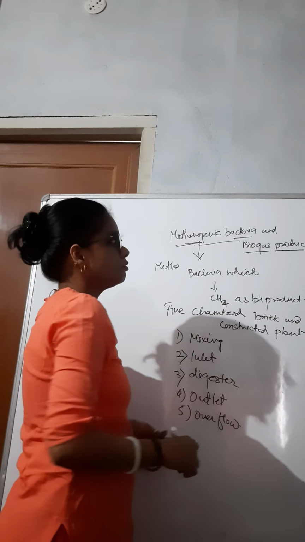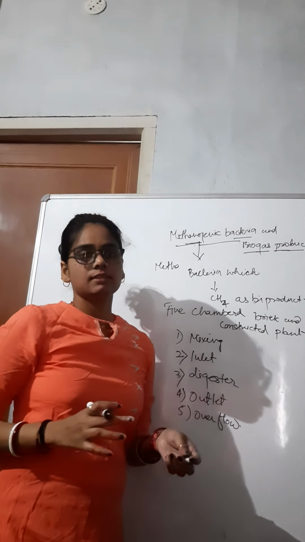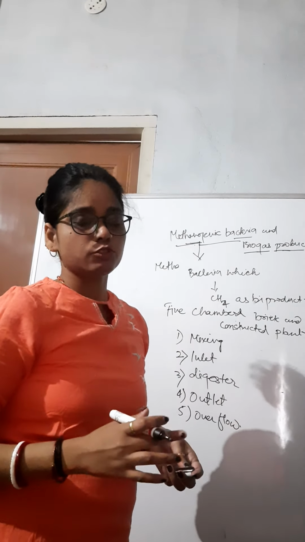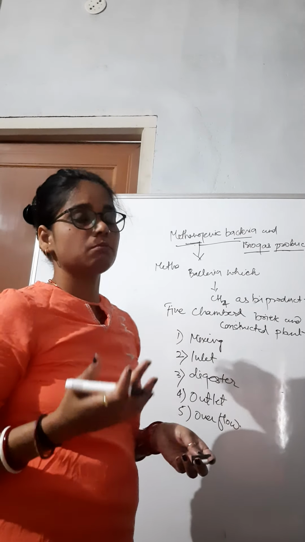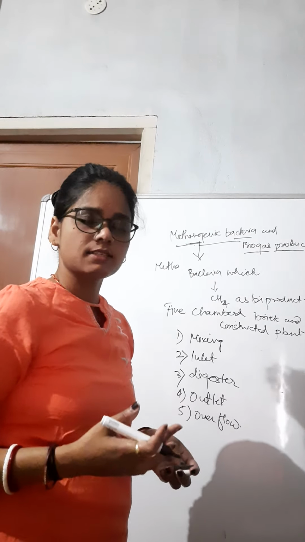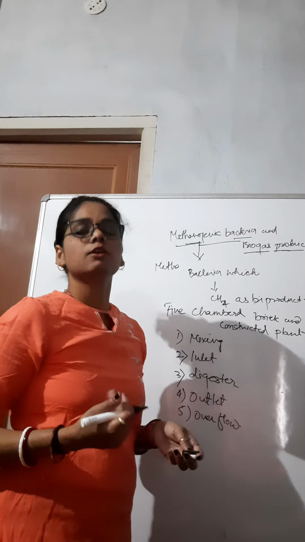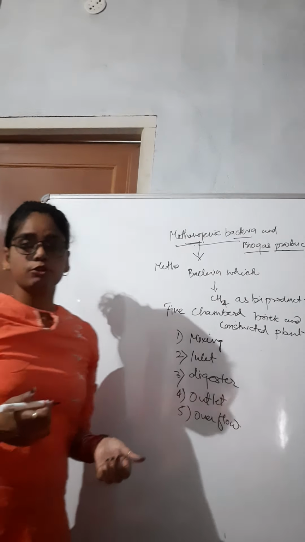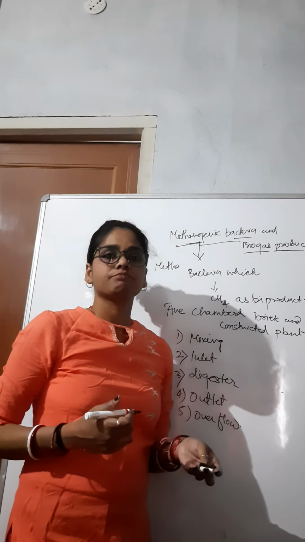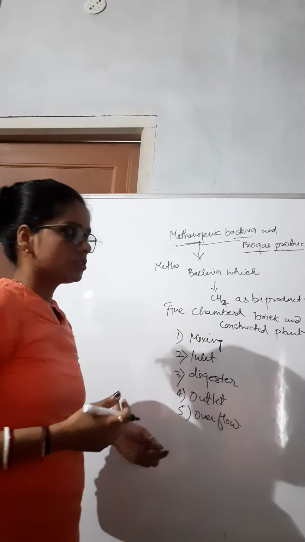Biogas is a very important fuel which is used mostly in rural areas, and a little bit in urban areas also. So how do we produce biogas in a plant?